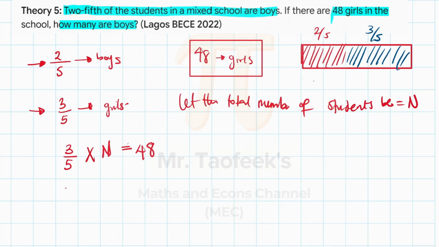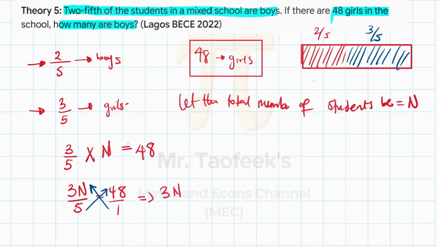Okay? And therefore, this leads us to a fraction. So we have 3 times n, which is 3n, divided by 5, which is equal to 48. At this stage, this is 48 over 1. At this stage, we do a little bit of cross multiplication. All right? And that becomes what?